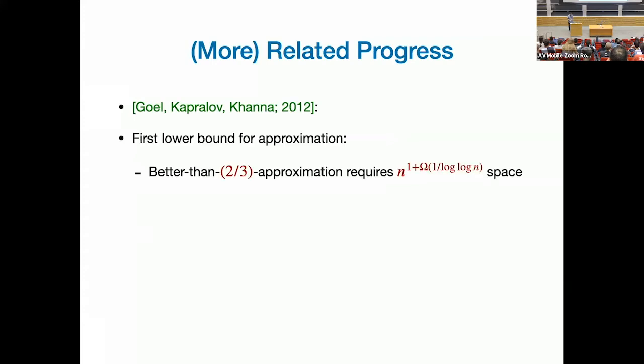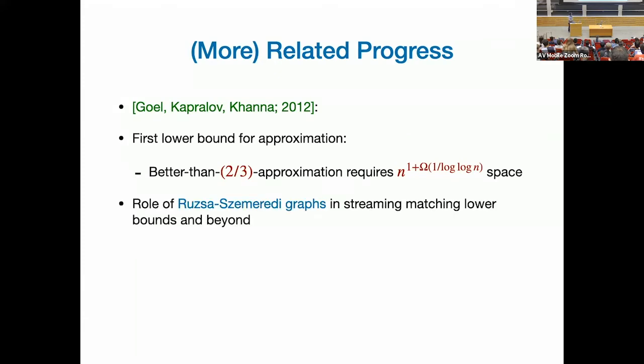So more related to the question, what do we know? There's a nice paper by Goel, Kapralov, and Khanna that proved the first lower bound for this problem. If you want to get better than a 2-approximation, you need this much space. Just think of it, this is larger than any n polylog.